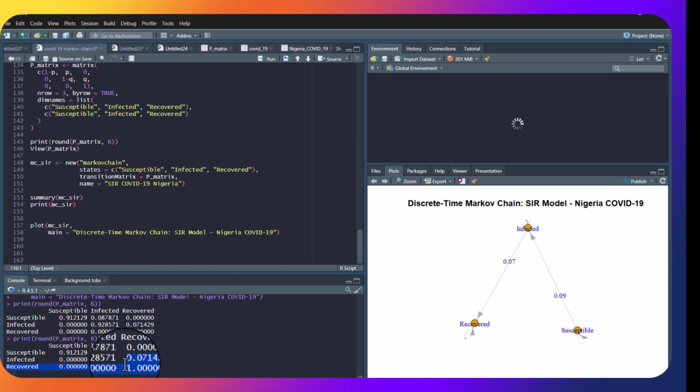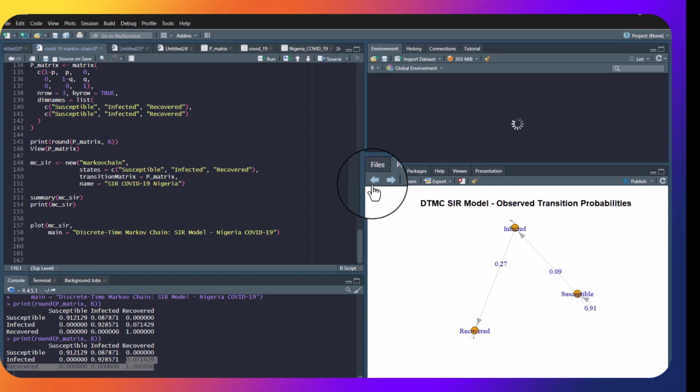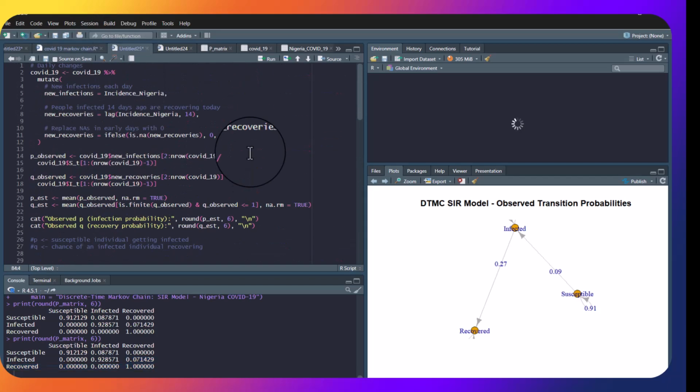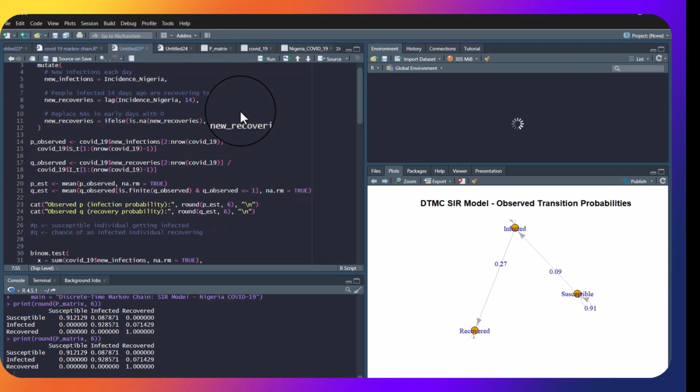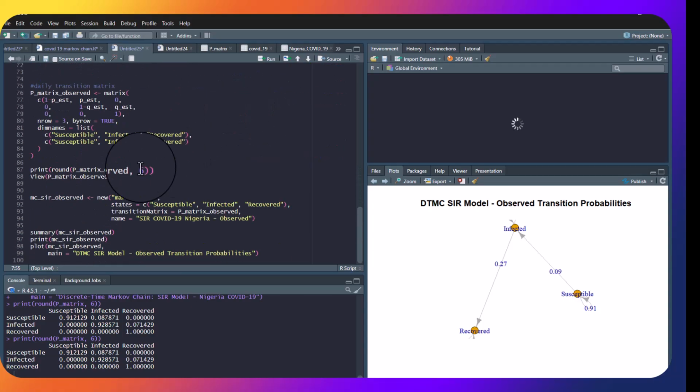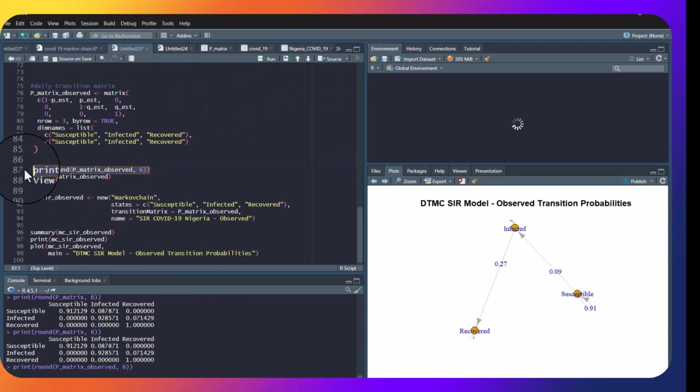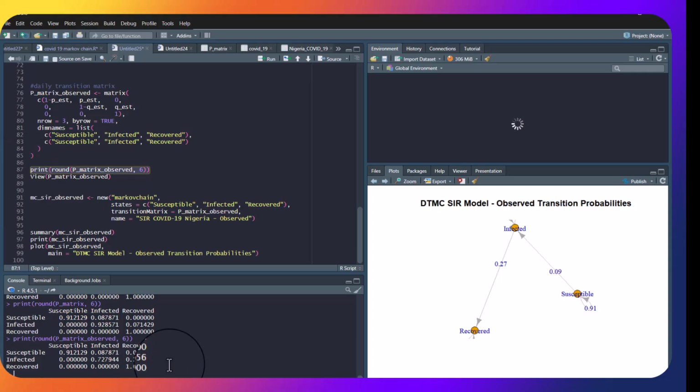So this is it. I decided to draft my Markov chain so you can visualize it. And then I went to my second objective, which is now using the 2 weeks time period. I made an assumption here that when a person gets infected for 2 weeks, they will automatically recover. And this is my new transition probability matrix which I drafted, and this is it basically.